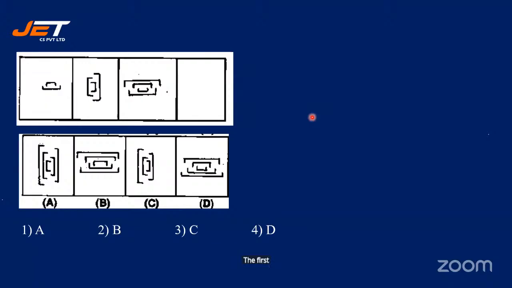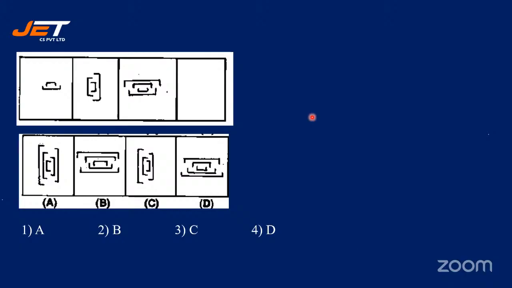The first figure is slightly rotated clockwise. Another half bracket is added. Again, it is slightly tilted clockwise. Then again another line or closed bracket is added. Now when you tilt it again, it will look vertical.